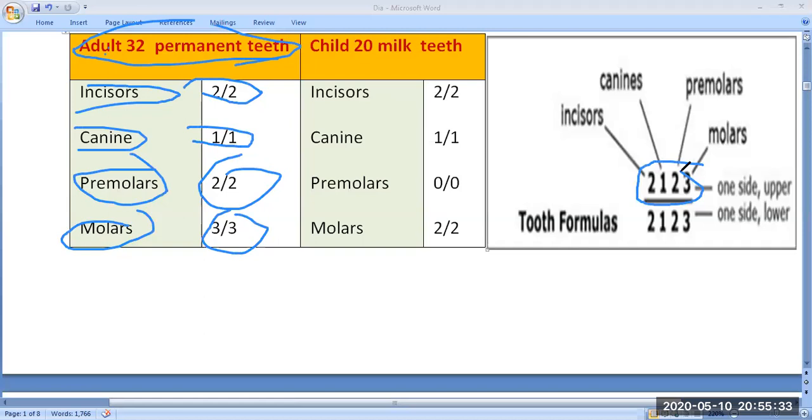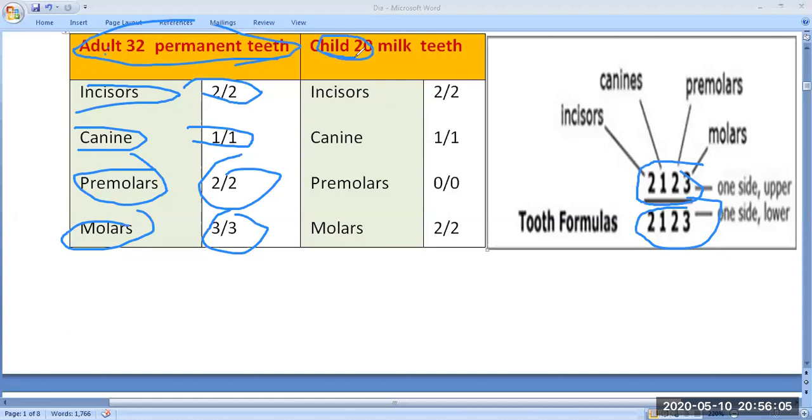2, 1, 2, 3 upon 2, 1, 2, 3. So this is the formula of teeth, basically for adult permanent teeth. Clear? The adult permanent formula is 2, 1, 2, 3. If you see the child teeth, they are also called milk teeth. If you see their number, it is less than the adult. The number decreases by 12 compared to adult permanent teeth.